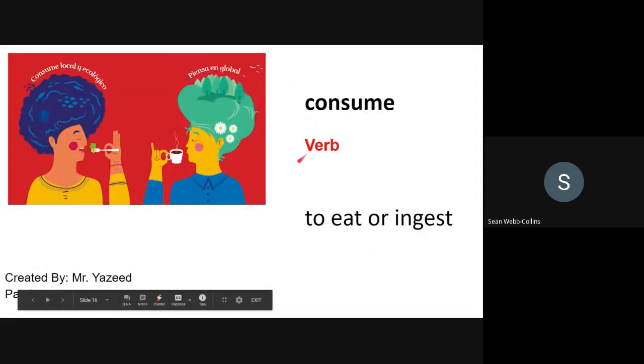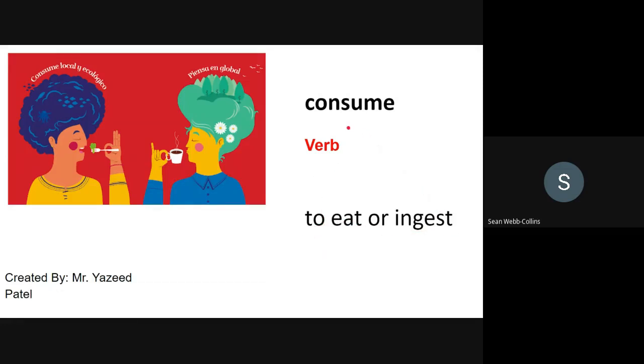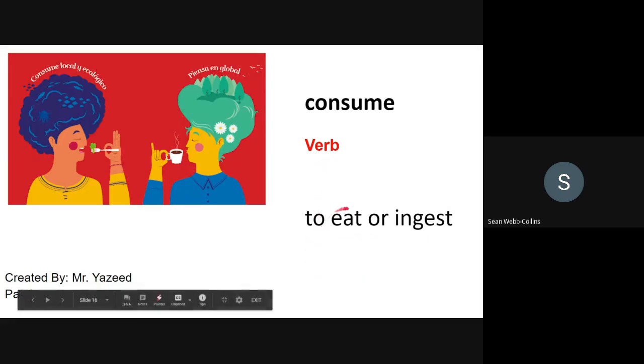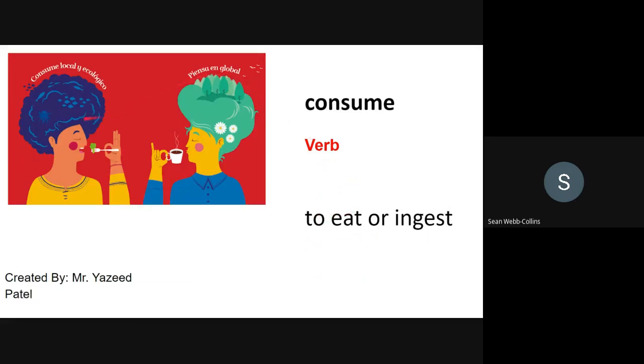Consume. Verb, to eat or ingest. For example, they are consuming food and drink. And is there a noun form of consume?